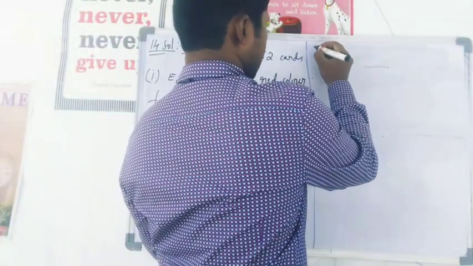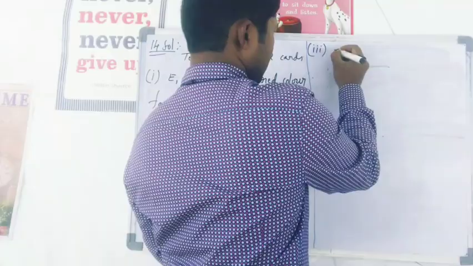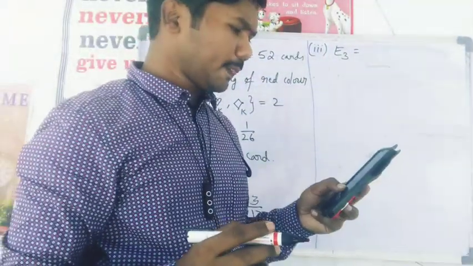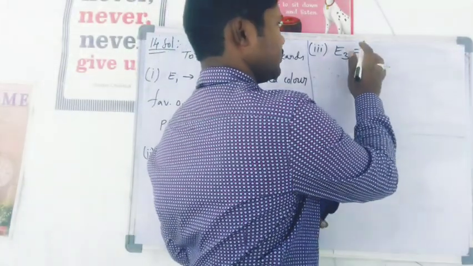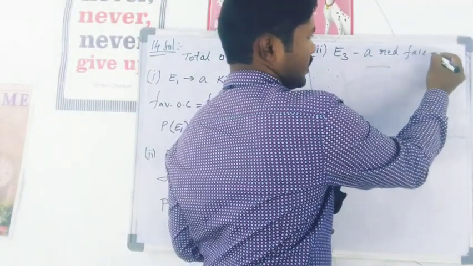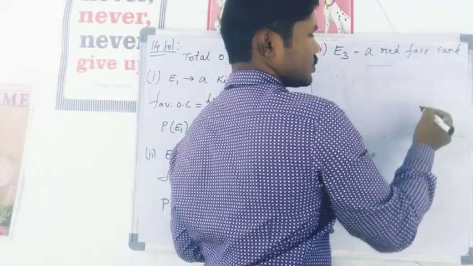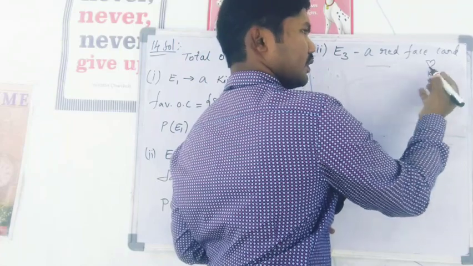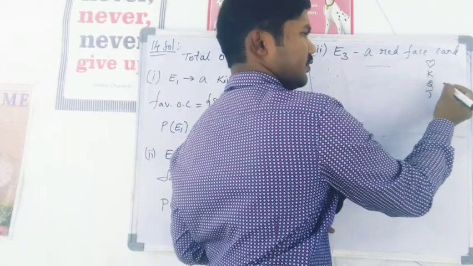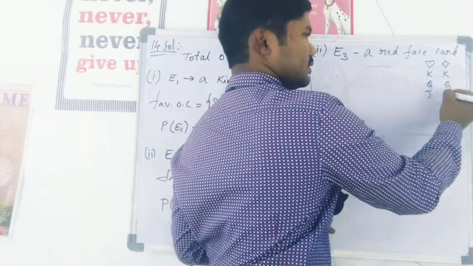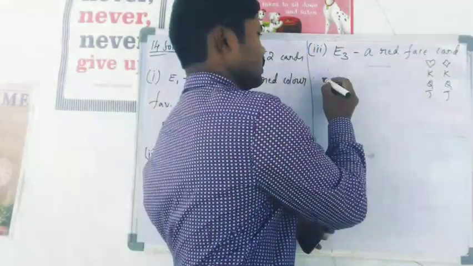Now in the third one, event 3 is a red face card. Red face card means in heart shape, red color, we have K, Q, J, 3 face cards, and in diamond same K, Q, J. So total 6 cards only here.